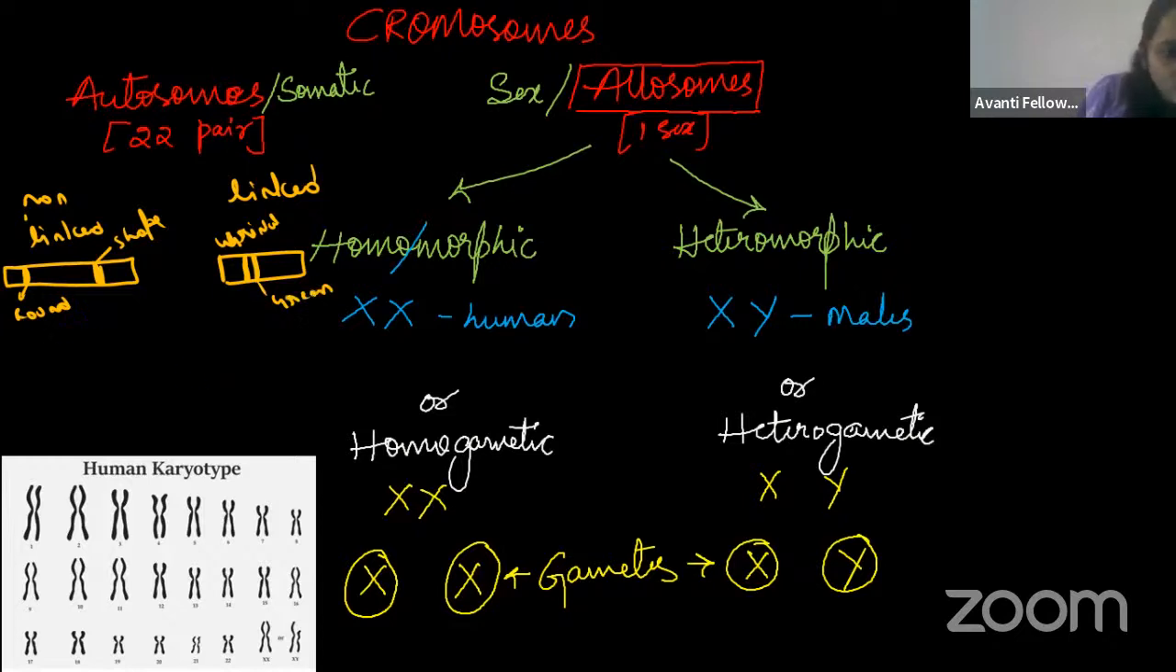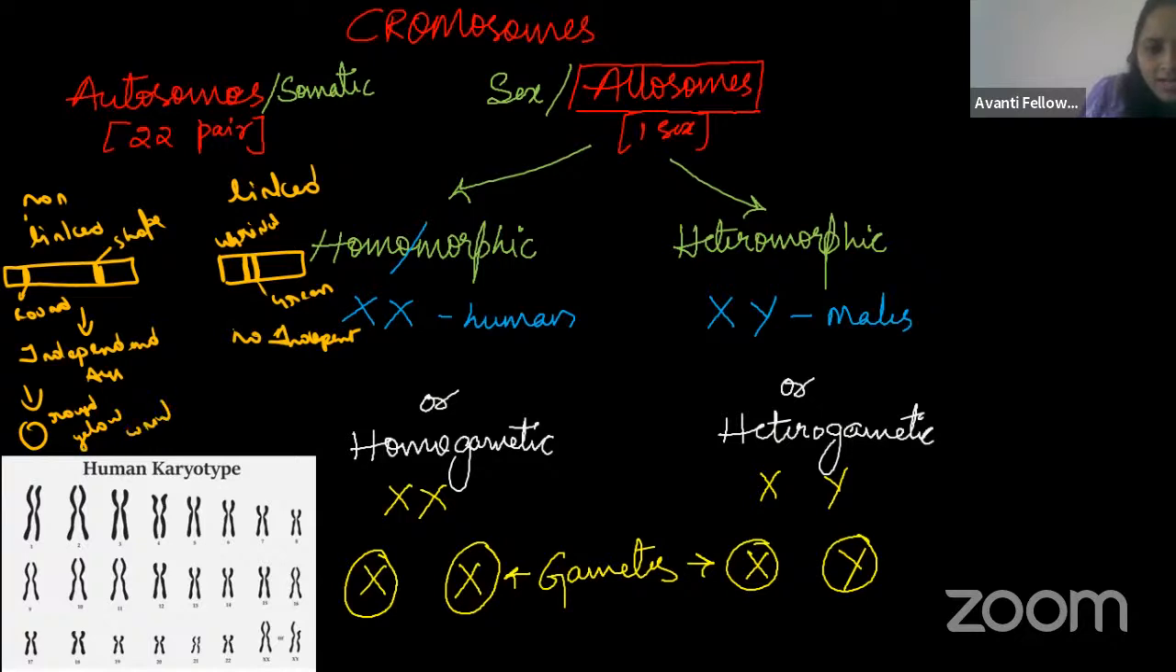Now I have told you that in the non-linked gene, independent assortment will take place, right, guys? Here, no independent assortment. If independent assortment is taking place, what will you get, guys? You will get round yellow, and you will get wrinkle yellow, right?